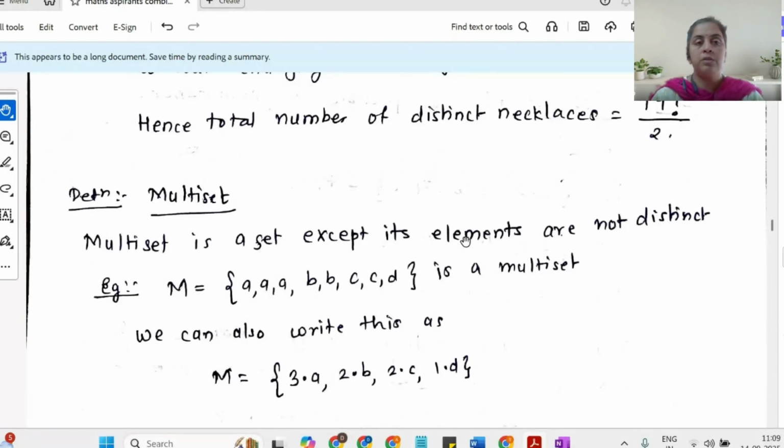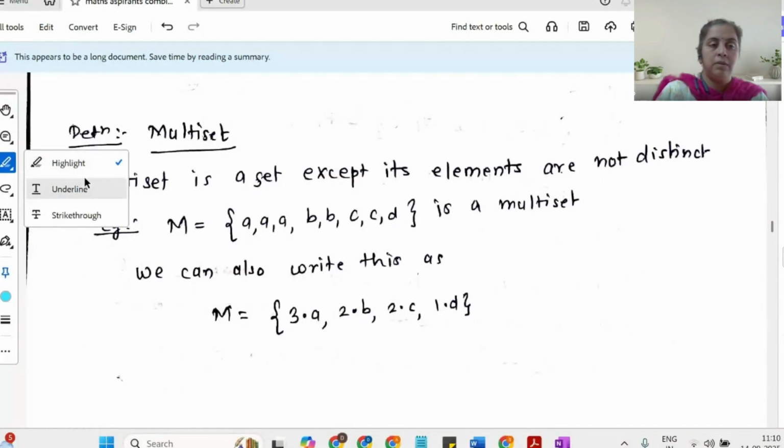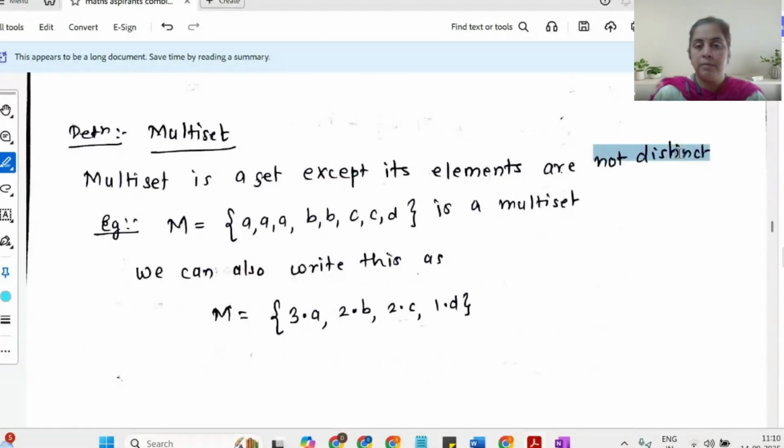Suppose you are forming a word by using a collection wherein you have repeated letters. That is called a permutation of a multiset. Now to understand the permutation of a multiset, one should know what a multiset is. A multiset is a set, except the elements are not distinct.